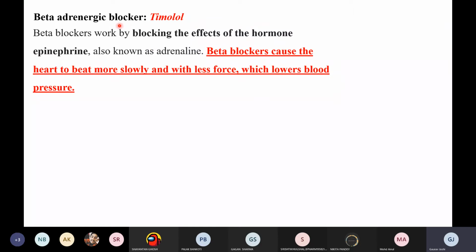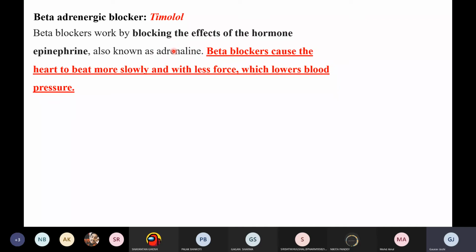Now basically the role of adrenaline in the heart is to increase the heartbeat. You might know about the fight, flight and fright, triple F mechanism. When we are frightened, when we are fighting or doing some exercises or something like that, adrenaline is released in the heart.